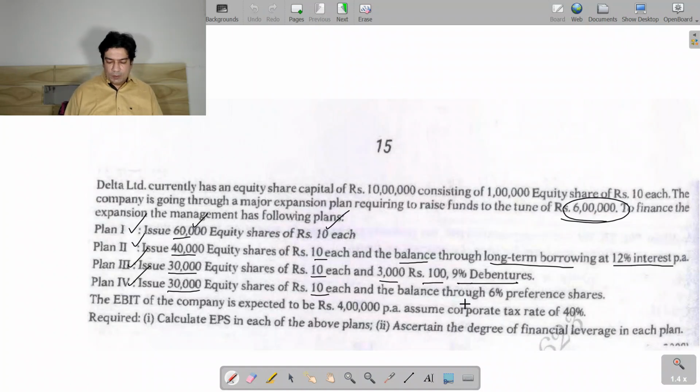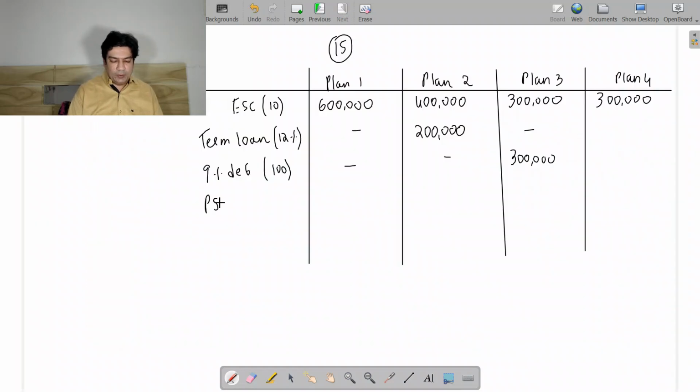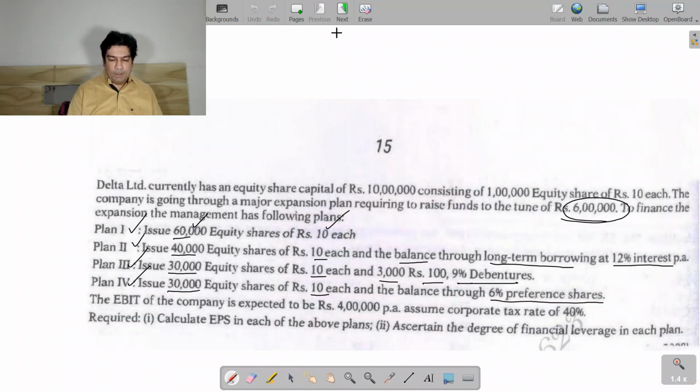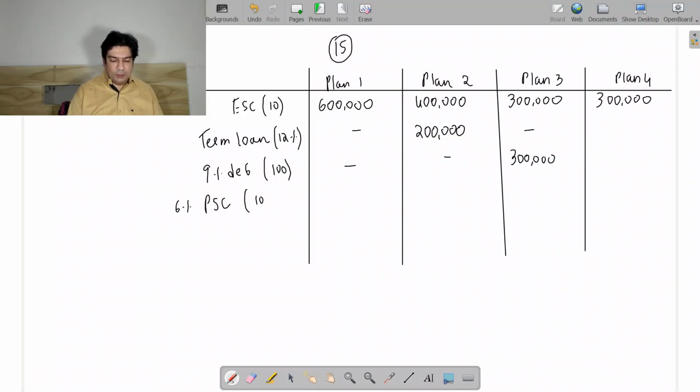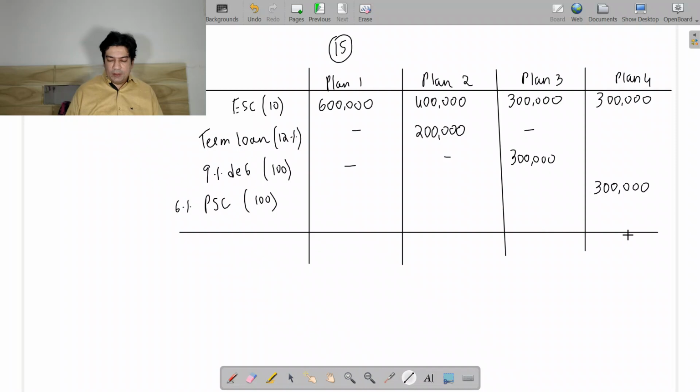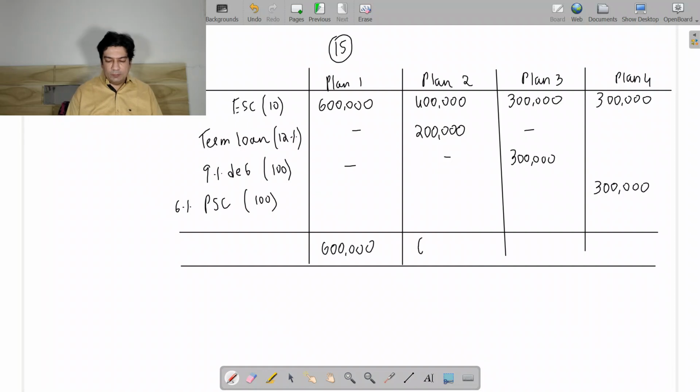and the balance will be by way of preference share capital. So the preference share capital will carry 6% rate of dividend. Okay, and we can assume it to be 100 rupees. So the remaining 3 lakhs you are going to raise by issuing the preference share capital. So now what we have done is we have got the capital structure. So the total amount you are going to raise is 6 lakhs under all the plans. So this much we have to understand.